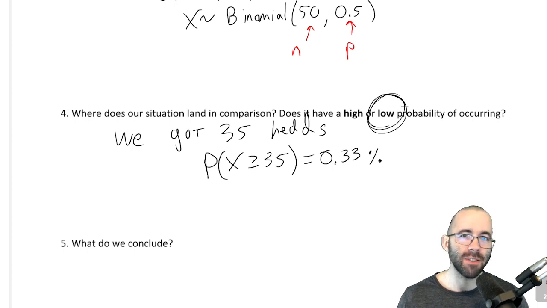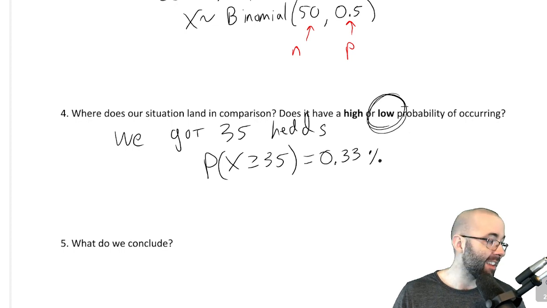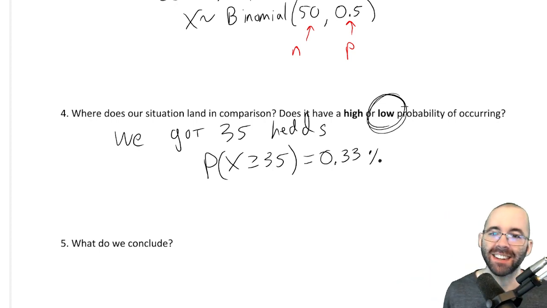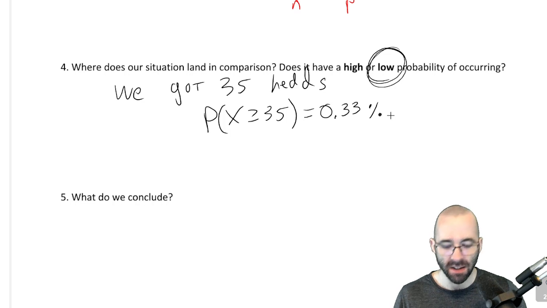But so many things are possible. It's also possible that it never landed heads. But I tell you, if you flip a coin 50 times and it never lands heads, you would either conclude that it is not fair, or that the universe is exploding or something, okay? That would be insane. So even though it's possible, it's very unlikely.